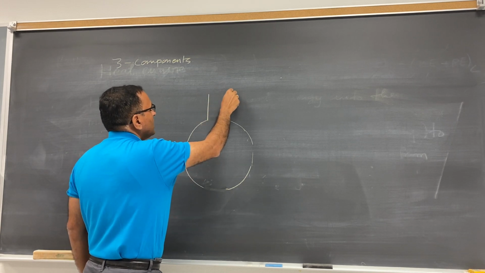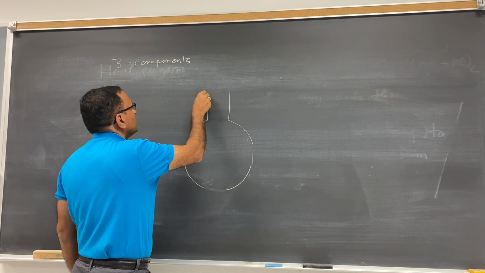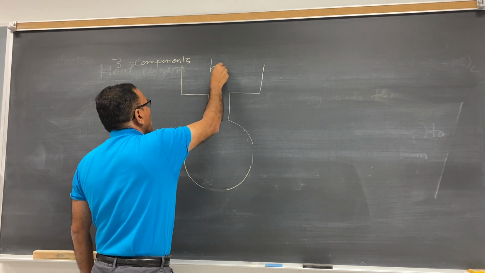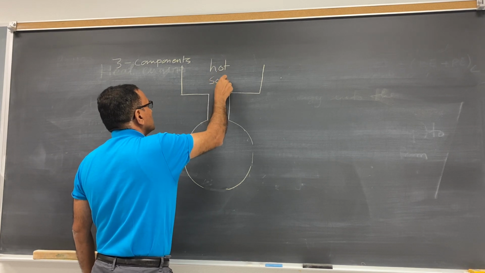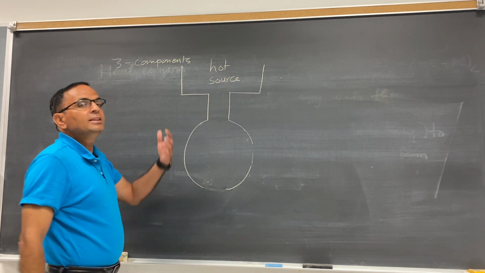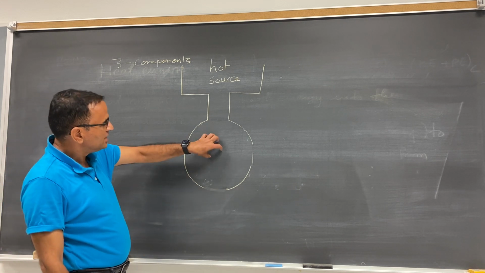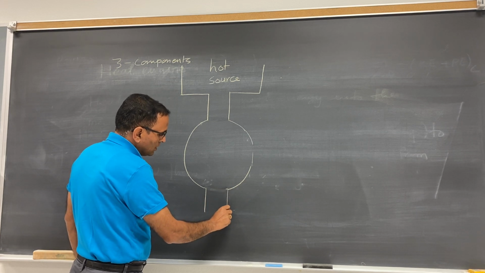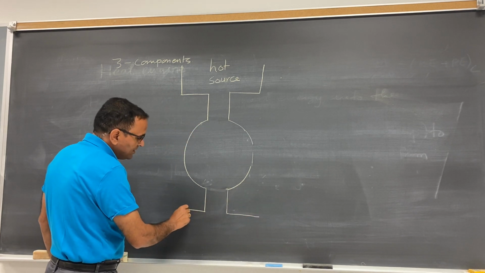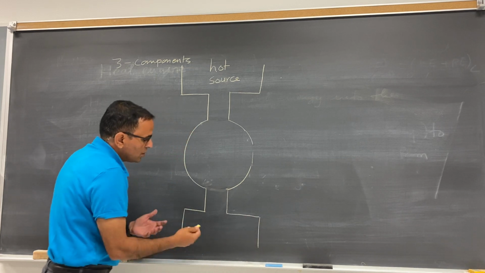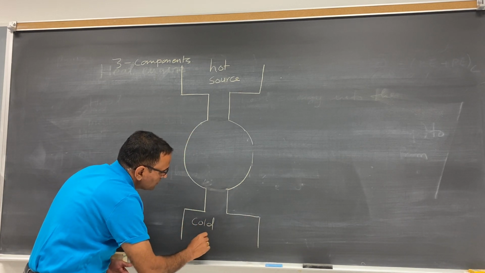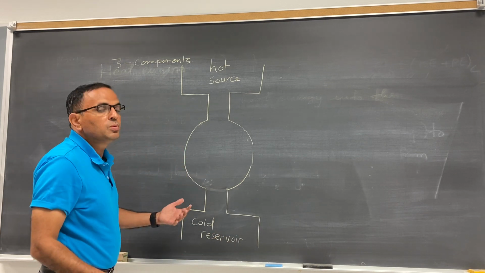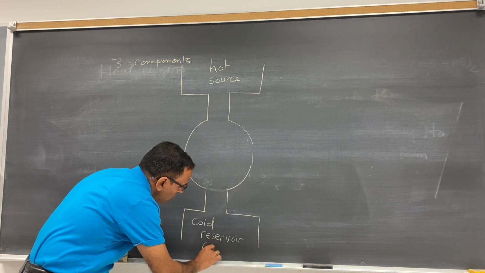So the heat engine has, here, a hot source that has a high temperature. Here you have the engine, and here you have the cold object, we simply call it the cold reservoir. Cold reservoir, or people also call it the sink.